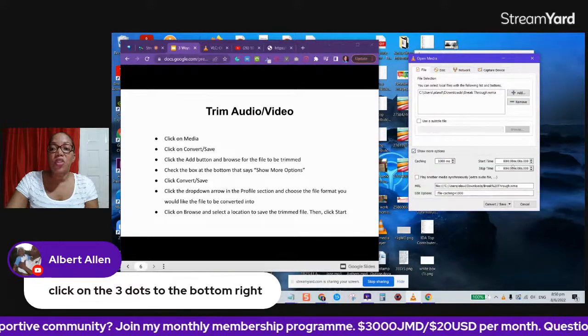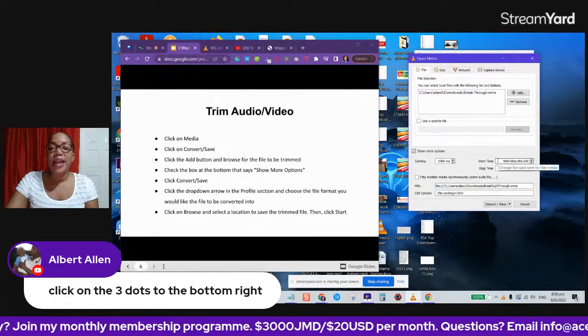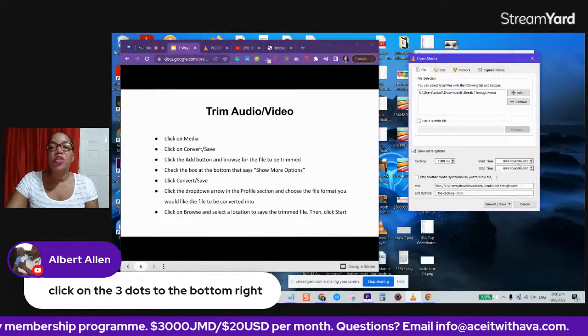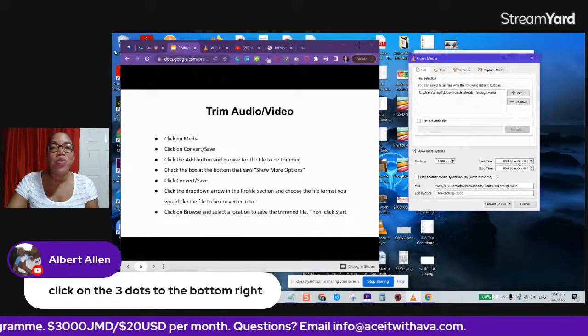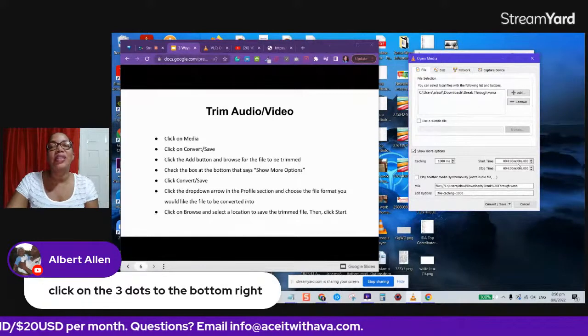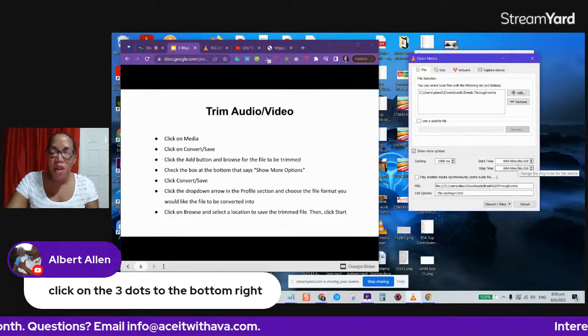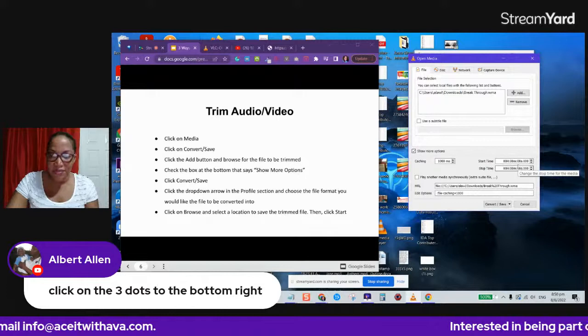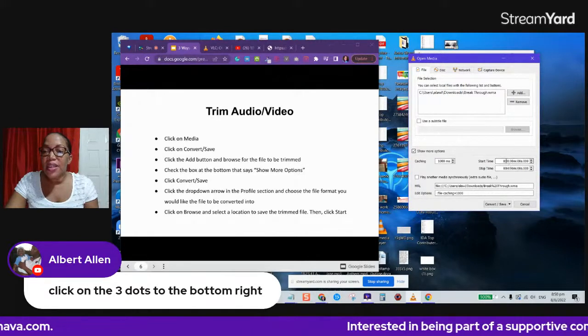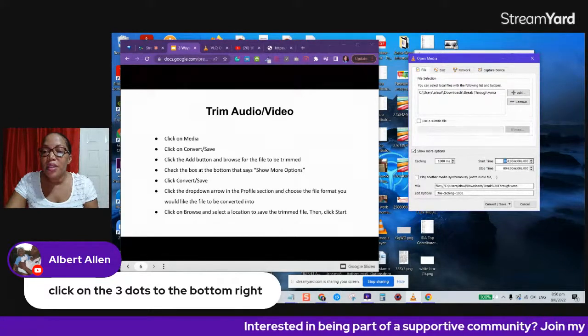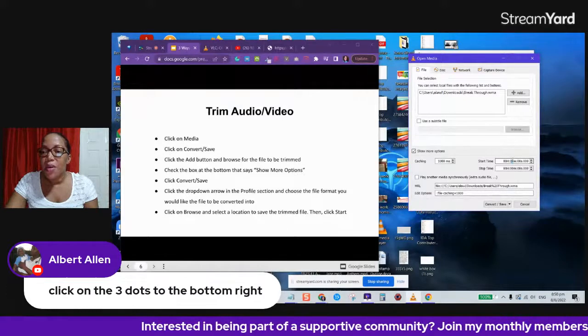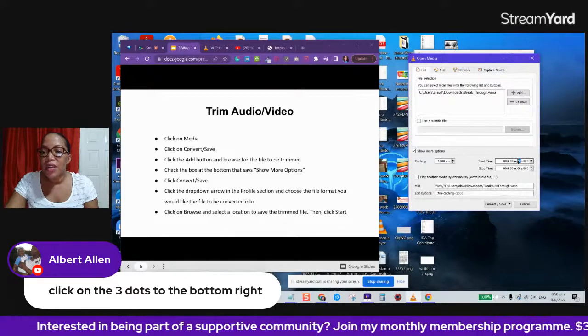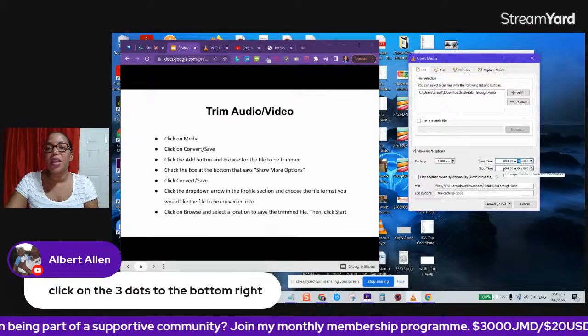What this is showing us now is that you have a start and a stop time. So what you will be doing is entering the time you want the audio or video to start and the time you want it to end. See here, this section is for hours. See this little part here? This section is for minutes. This section is for seconds. All right, same thing for the stop time.